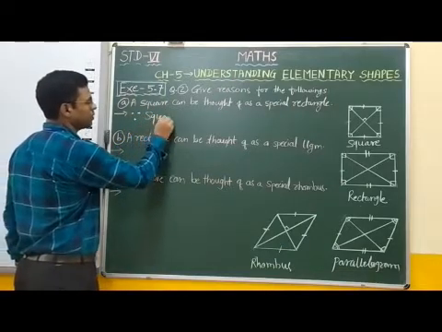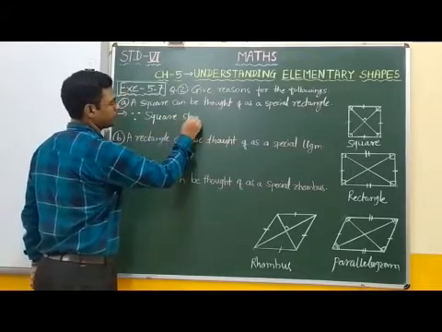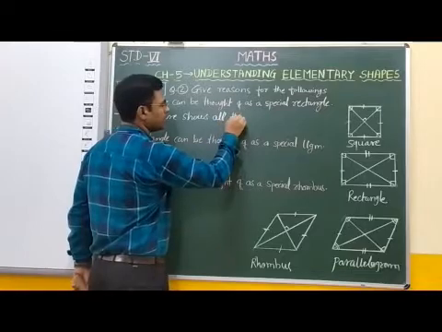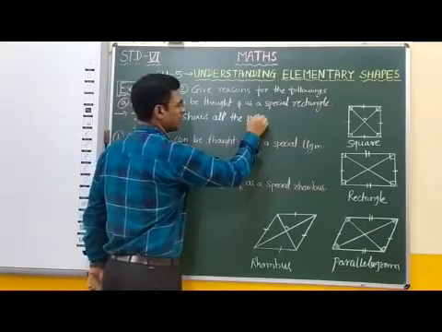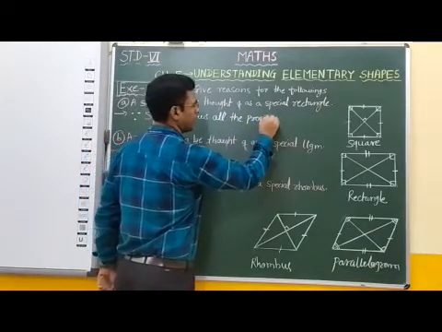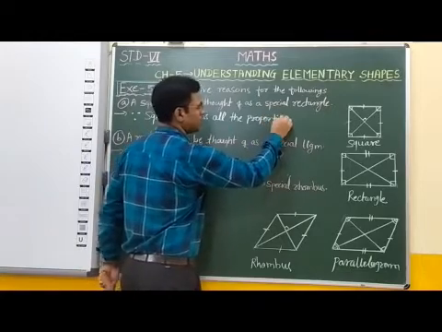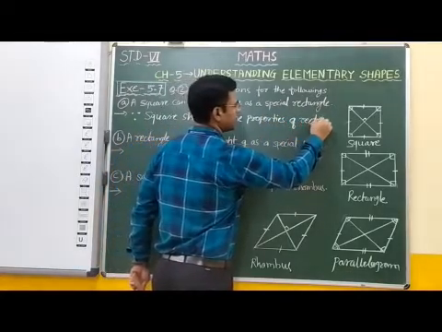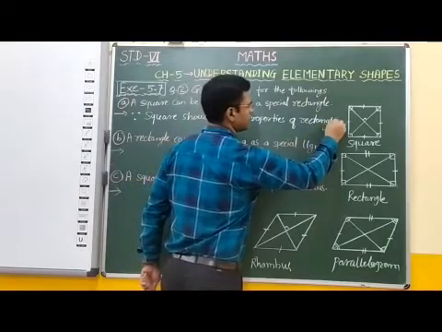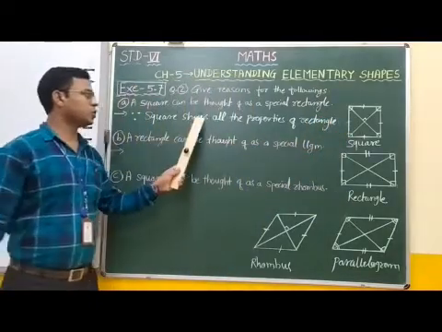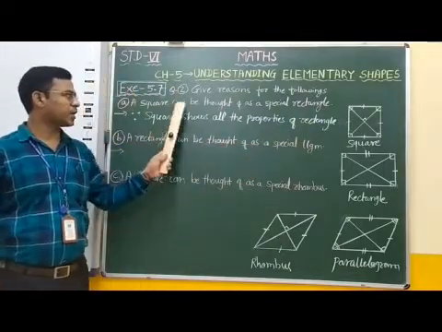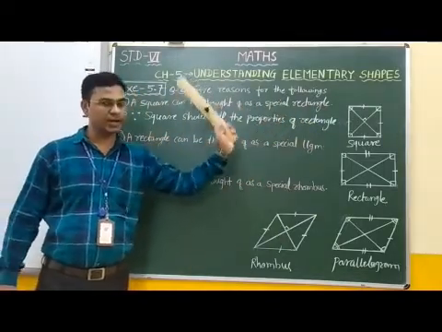square shows all the properties of rectangle. Square shows all the properties of rectangle. Therefore, a square can be thought of as a special rectangle.